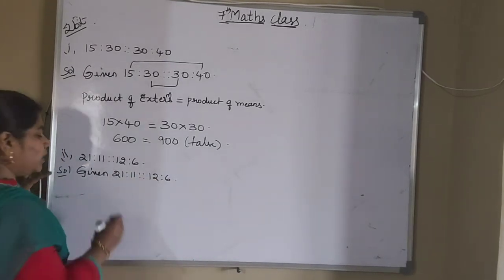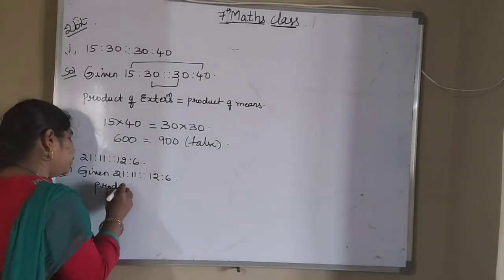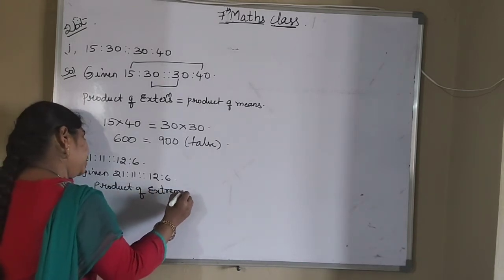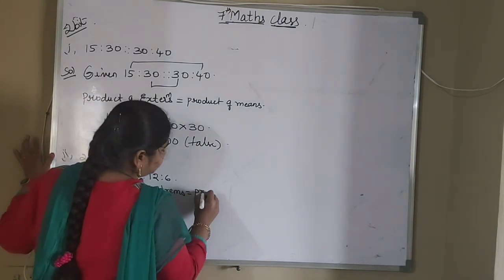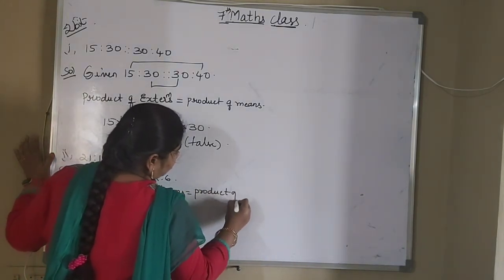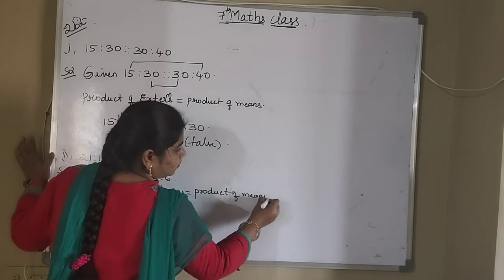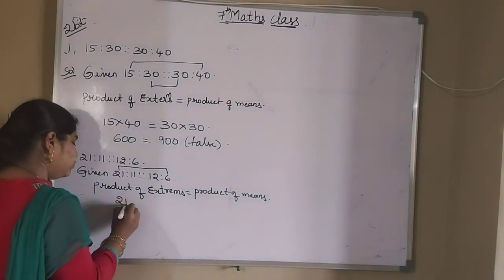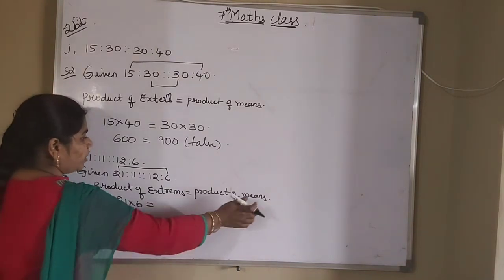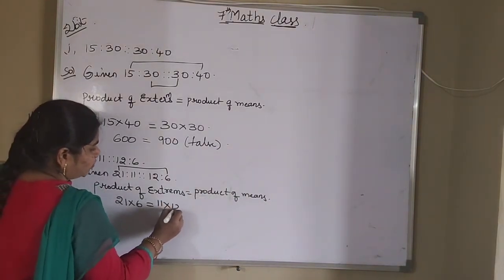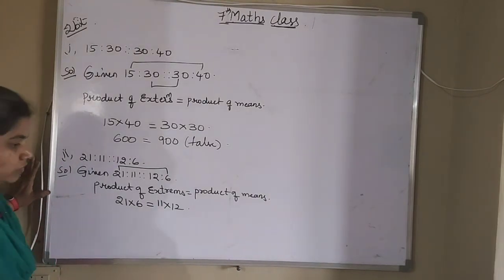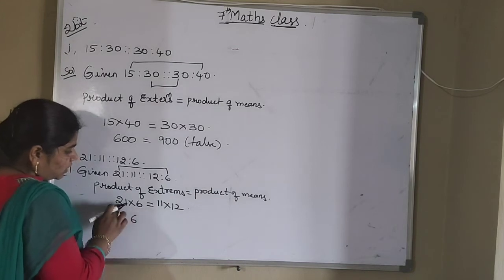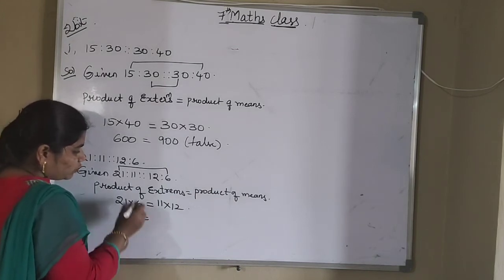So which formula are we using? Product of extremes is equal to product of means. So what are the extreme terms here? 21 and 6 is equal to, what are the mean terms? 11 into 12. Okay, now you see this. 21 into 6: 6 ones are 6, 6 twos are 12. So you got 126.